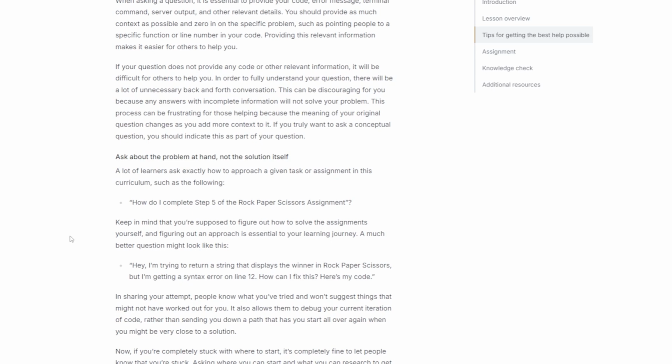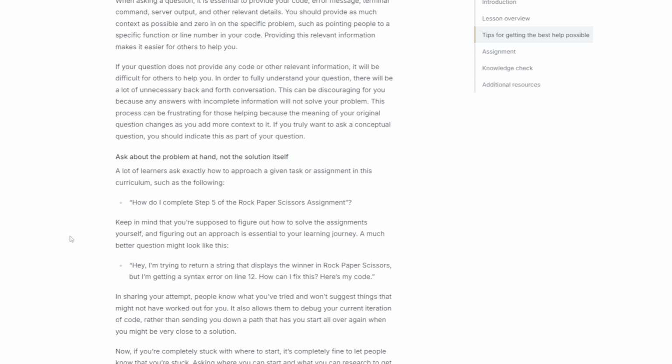If your question does not provide any code or other relevant information, it will be difficult for others to help you. In order to fully understand your question, there will be a lot of unnecessary back and forth conversation. This can be discouraging for you because any answers with incomplete information will not solve your problem. This process can be frustrating for those helping because the meaning of your original question changes as you add more context to it. If you truly want to ask a conceptual question, you should indicate this as part of your question. Ask about the problem at hand, not the solution itself.